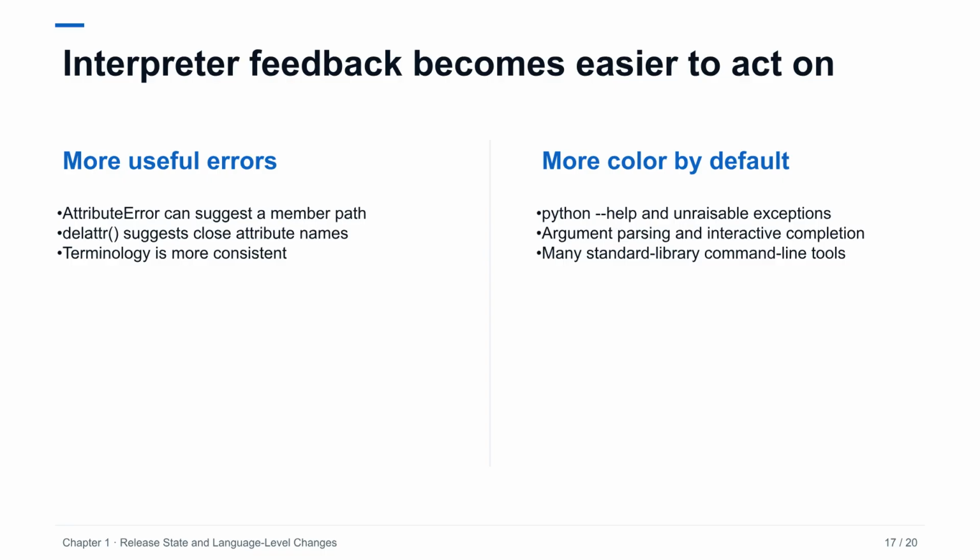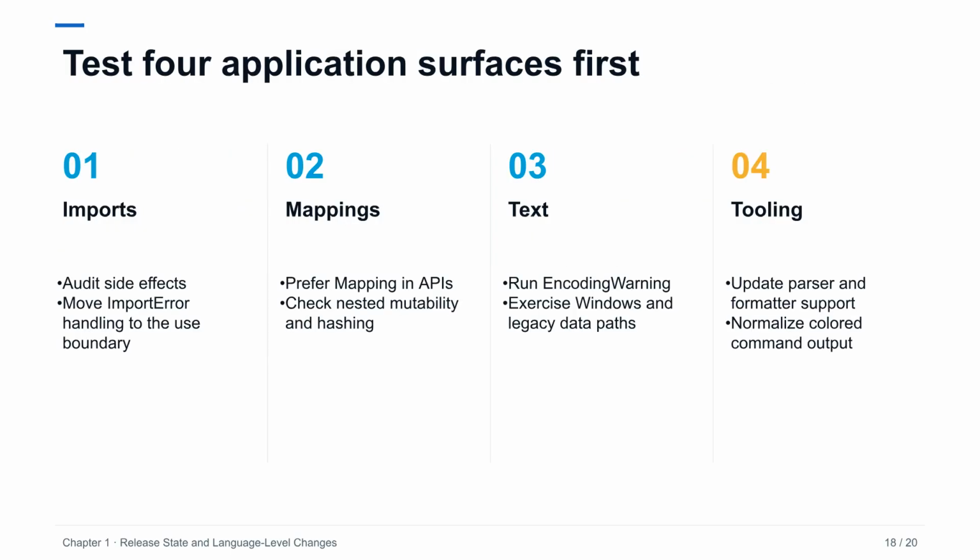Python 3.15 continues the trend of turning failures into more actionable feedback. Attribute errors can suggest that the requested attribute exists on a contained member, while failed deletion can suggest a close spelling. Color expands across help, command line tools, completion, and unraisable exceptions. These changes do not alter program semantics, but they can affect snapshot tests and log parsers that compare terminal output exactly. Automation should disable color or normalize output when stable machine-readable text matters, while interactive use can benefit from the richer visual cues. A focused compatibility pass can cover most application-level risk.